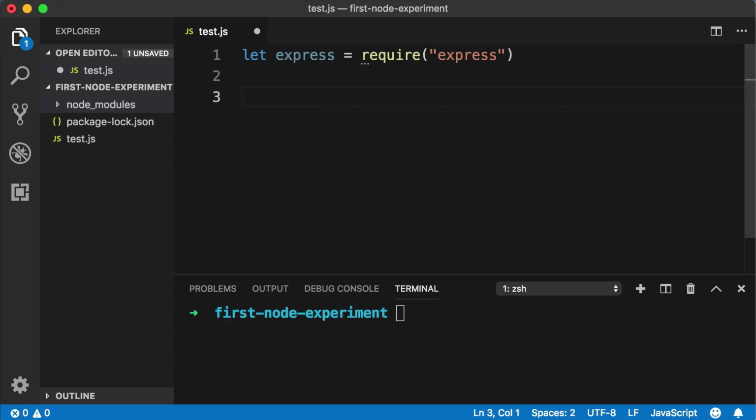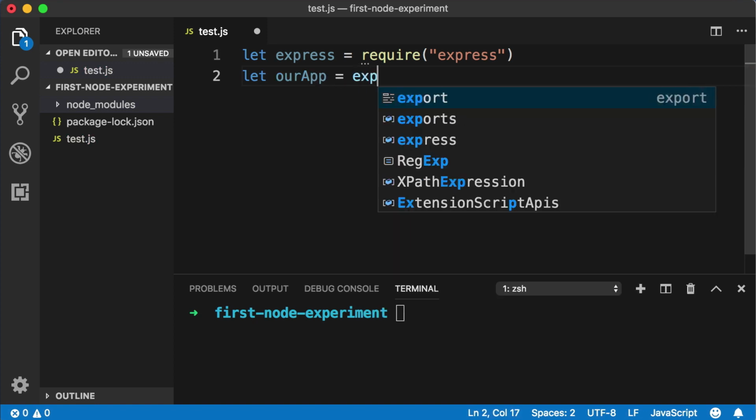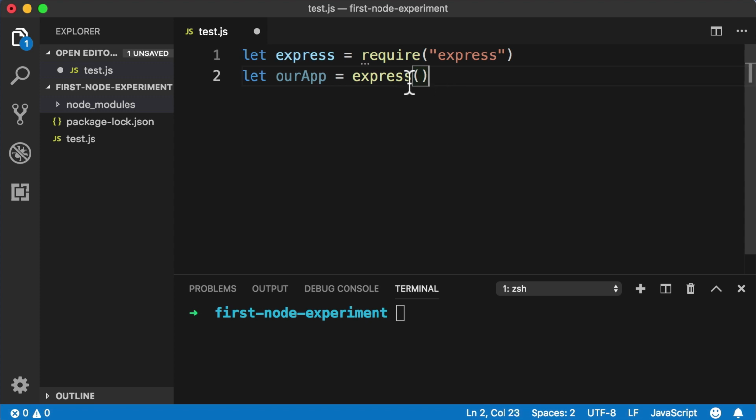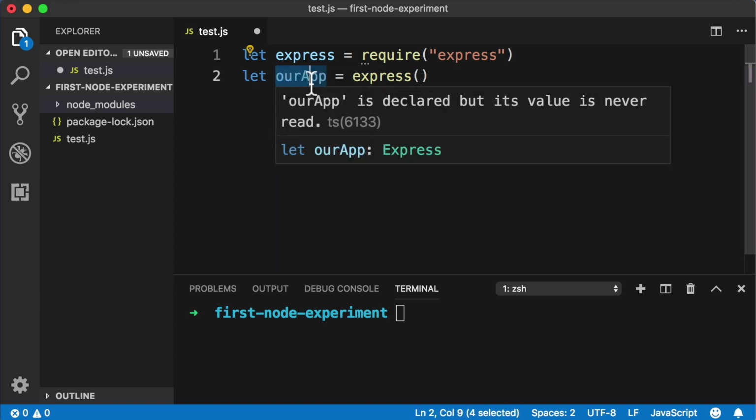So let's create a new variable. You can name it anything you want, but I'm going to name it ourApp. Let's set it to equal, and then just call express. So this will create or return an Express application or server, right? That's leveraging that pre-written JavaScript code that we downloaded. And now we have a server that lives in this variable named ourApp.